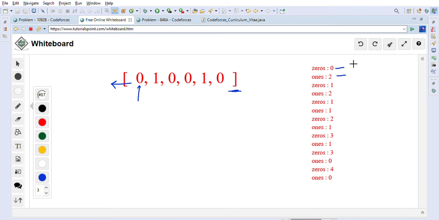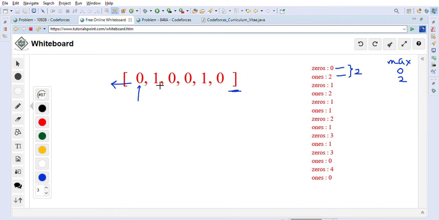We will calculate the total of these two. And we will always maintain one variable, let's call this variable max. So we will add zeros and ones, capture the maximum, and we will update the max value to 2 here.